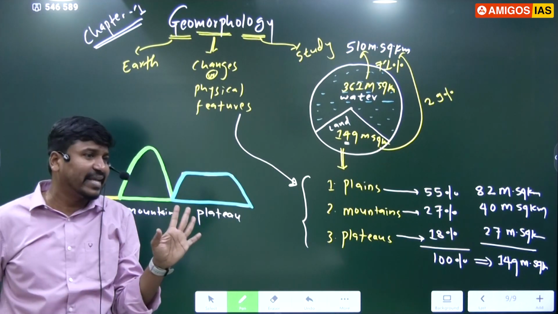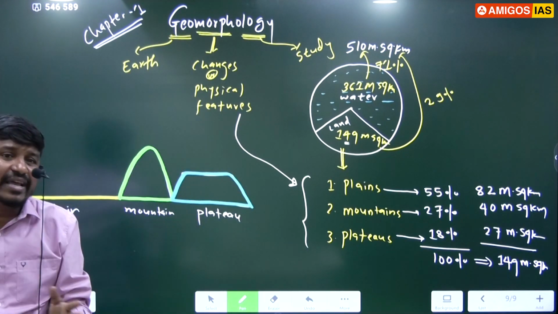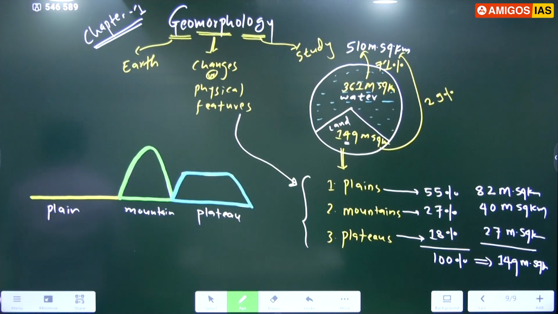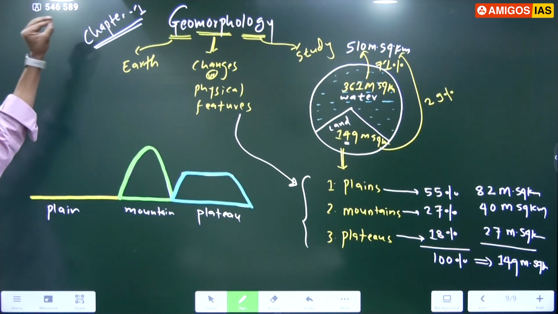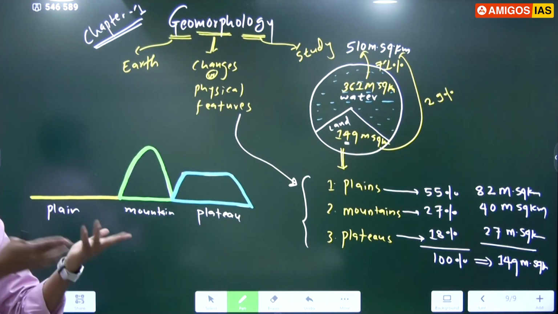There is no need of by-hearting. The meaning is given there itself, and if you get the clarity, you never forget. If you by-heart, you will forget within 1 week or 2 weeks. Geo meaning earth, morpho meaning changes or landforms, and logy meaning study. Study about the landforms of the earth is known as geomorphology.